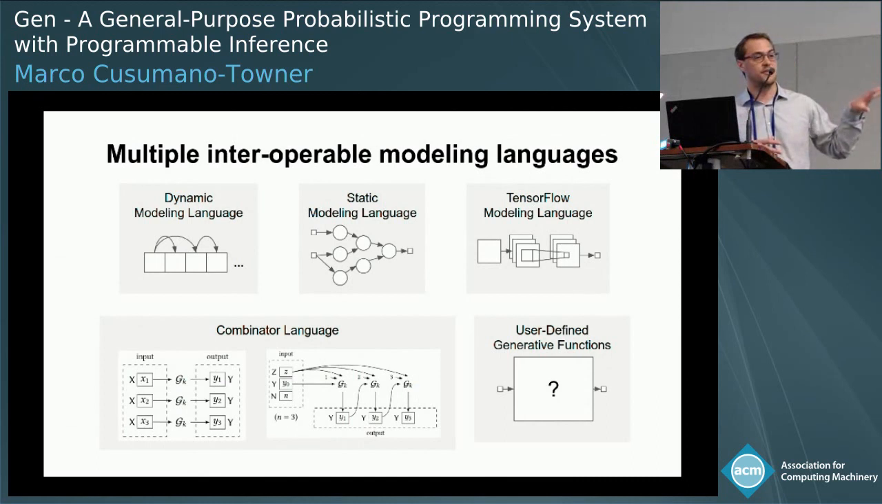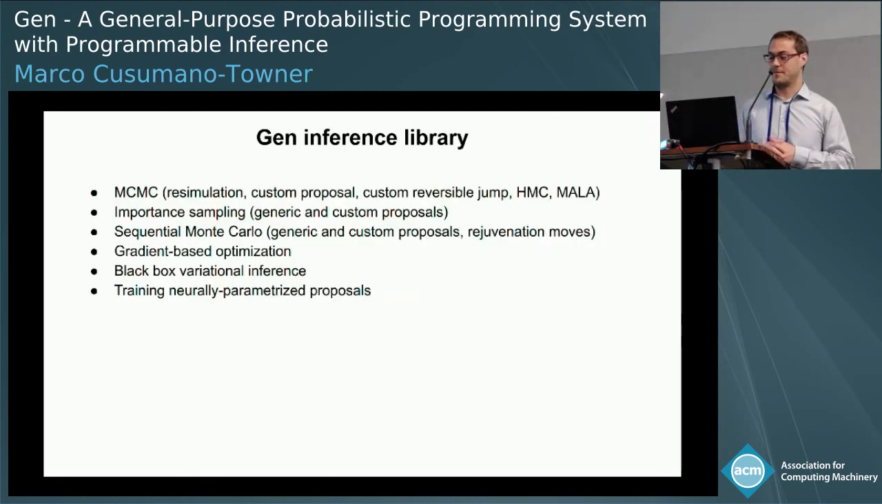And then we have a combinator language which allows us to express common patterns of repeated computation, like mapping or unfolding. And then the user also has the ability to implement their own generative functions, and this is really important for incremental performance optimization for real-world problems. And on top of that interface, there's an inference programming library, which supports a large number of inference algorithms. In particular, Gen is focused on Monte Carlo and variational inference algorithms.